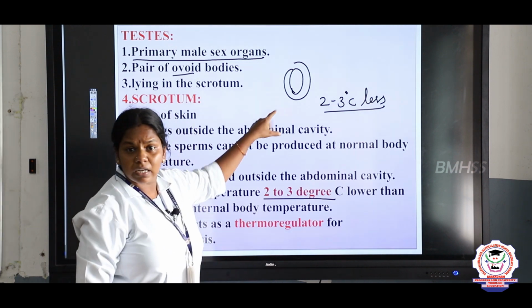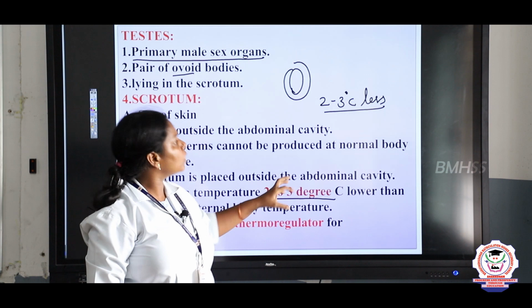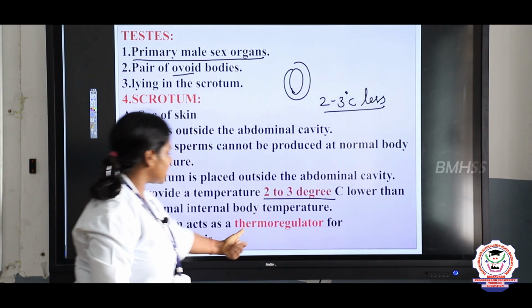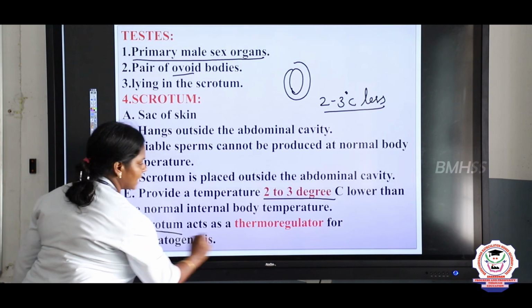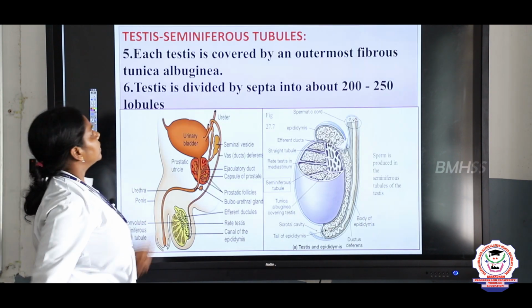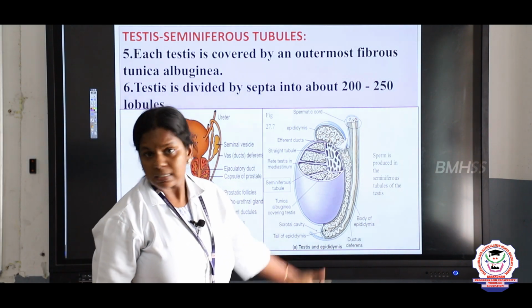This is the correct temperature for the development of the sperms. So, the testes are covered by a sac called the scrotum. That's why we call the scrotum a thermoregulator, right?